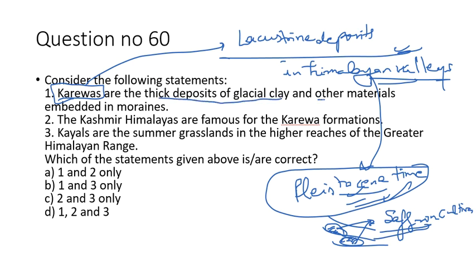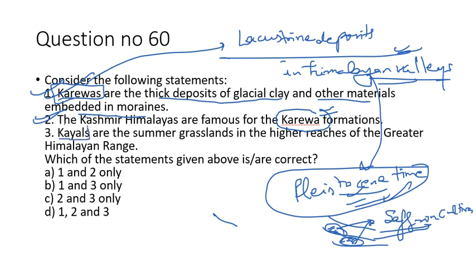So they are the thick deposits of glacial clay and other materials embedded in the moraine. This statement is right. The next statement, the Kashmir Himalayas are famous for the Karewa formation. This is also correct. Large grounds of Karewa are there in between the Pir Panjal and the Ladakh ranges.